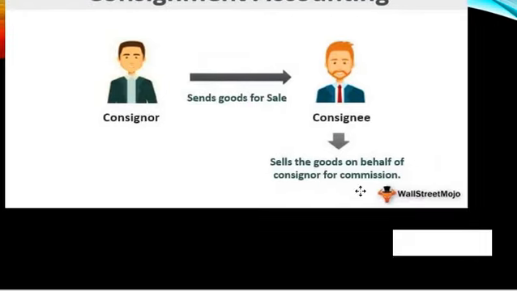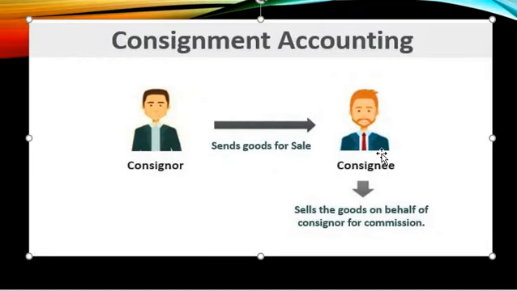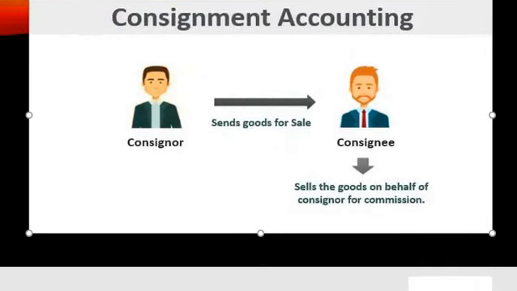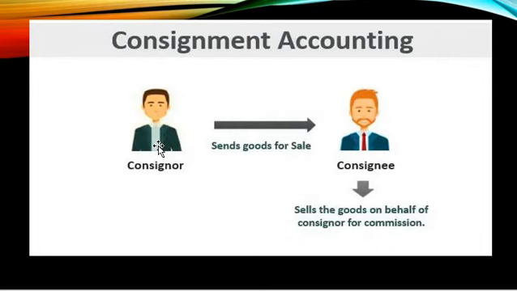Now both these people, the consigner as well as the consignee, are into profit. How are they into profit? The consigner is getting the goods sold. The consigner, the owner, is getting a new market for his goods. His profit margin will increase.